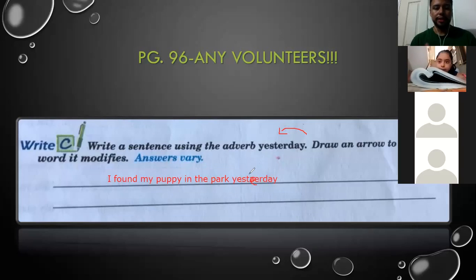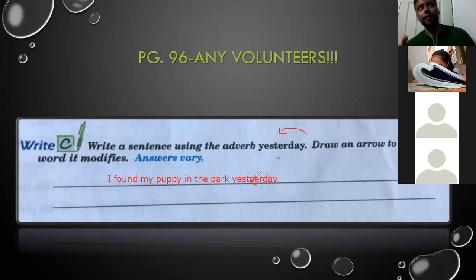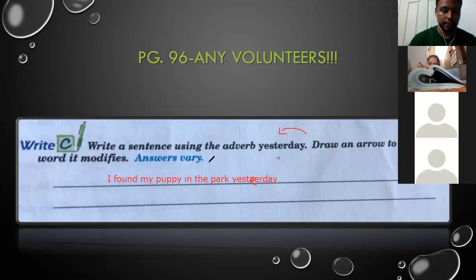So here, yesterday is modifying what? We need to make the arrow. Remember, we need to make the arrow. Yesterday is modifying found. Yes. Yesterday is an adverb, modifying found. Found is the verb. So in this case, it's like this, and we have the example. Simple as that. All right. Here we have the example. I found my puppy in the park yesterday. Or if you want to create a new example, go ahead.